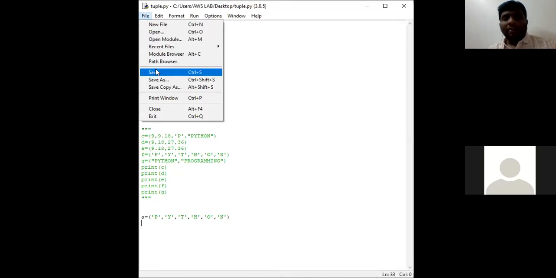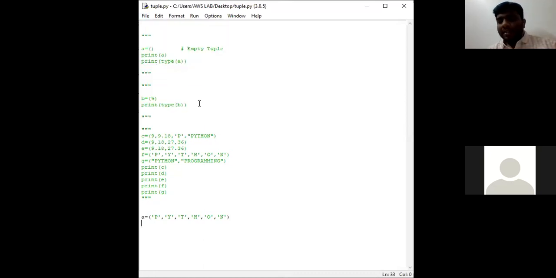Second point is index value starts from 0. Positive indexing starts from 0 from left side to the right side. Negative indexing starts from -1 from right side to the left side. As discussed previously also, Python allows negative indexing. So for positive indexing, it starts from 0, from left side to the right side. Coming to negative indexing, it starts with -1 from right side to the left side. Clear? So in Python, we can access an element by using the index operator. That is the first point. And the second point is positive indexing and negative indexing.